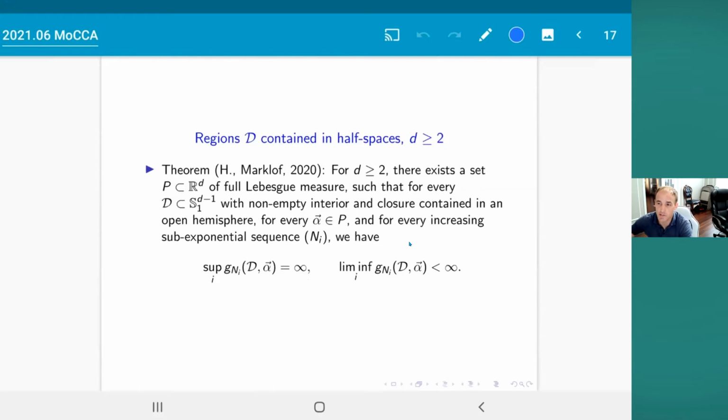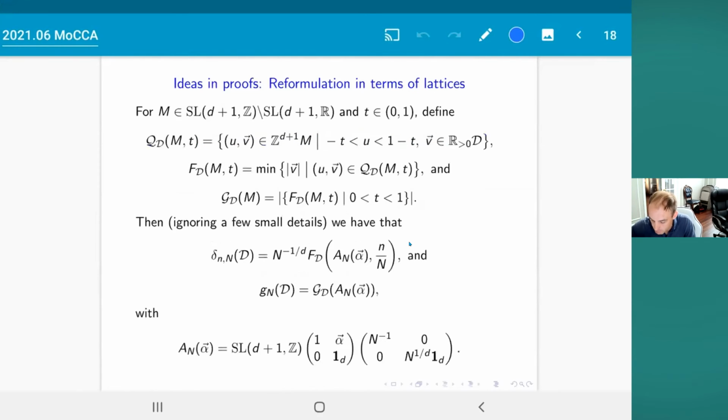So this shows you that there's a kind of cutoff. If your cone angle is large enough, then at least in 2 dimensions, you're going to have bounded gaps. Otherwise, when it gets too small, you're going to have unbounded gaps.